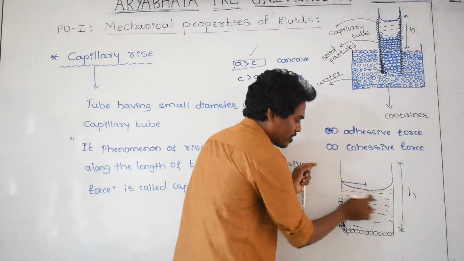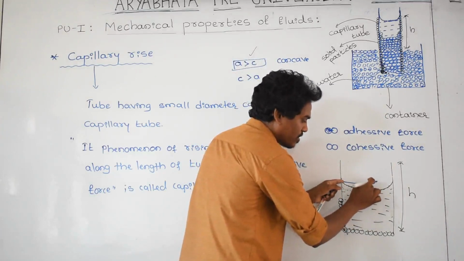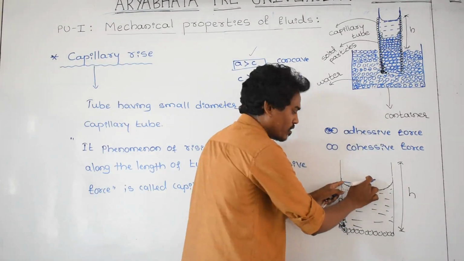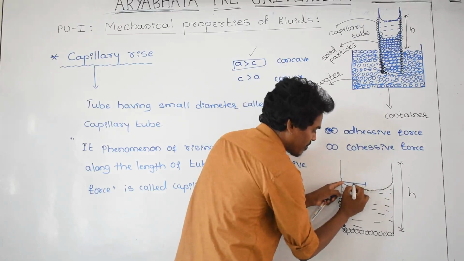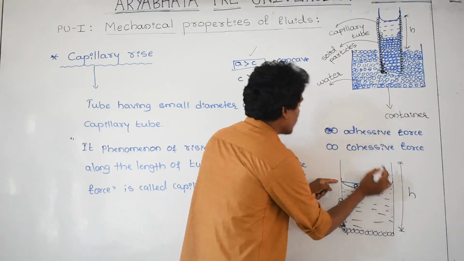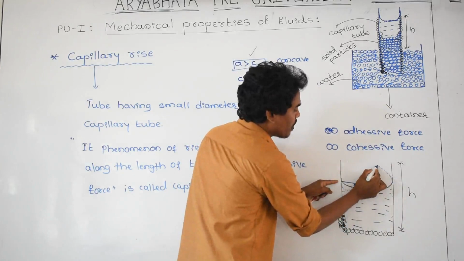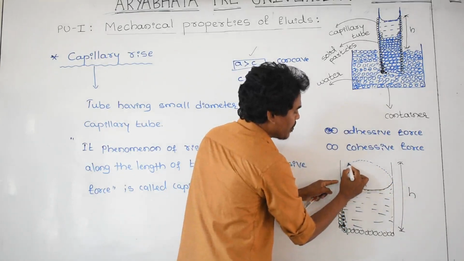This is the tube diameter, this is the tube radius, and this line is the radius of the capillary tube, indicated as small a. And this is a concave surface we are getting. Because of this condition, I am taking a full diagram of this meniscus.